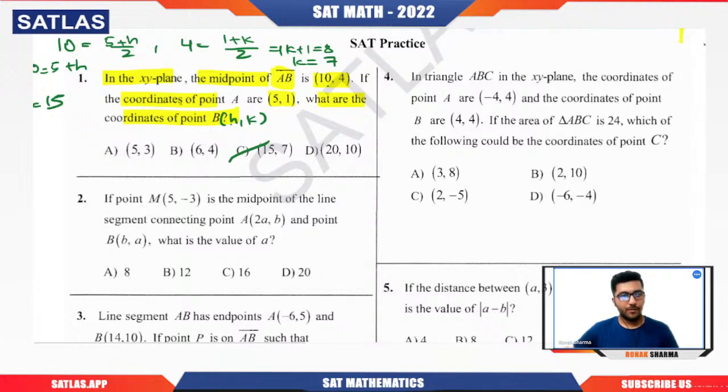Okay. A question based on the midpoint formula. Got the solution? Understood? Give me yes or no in the comment section.